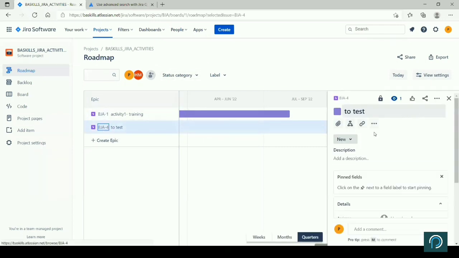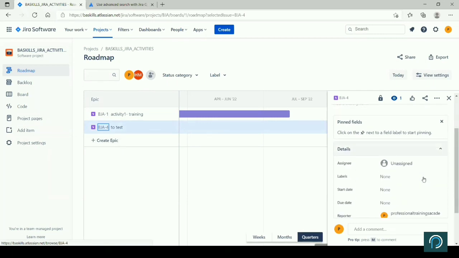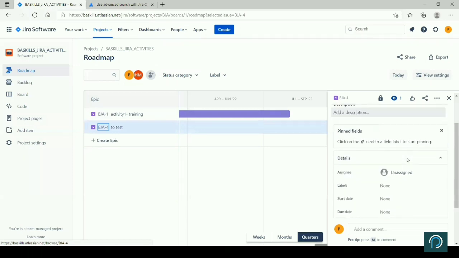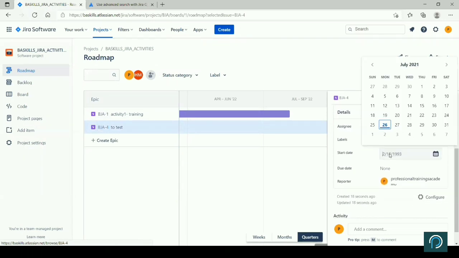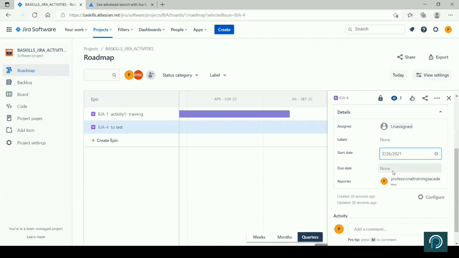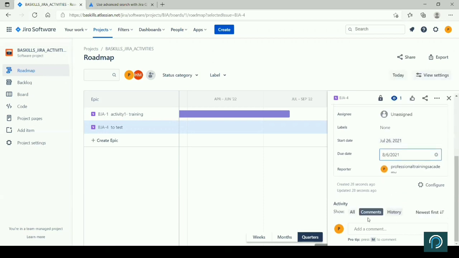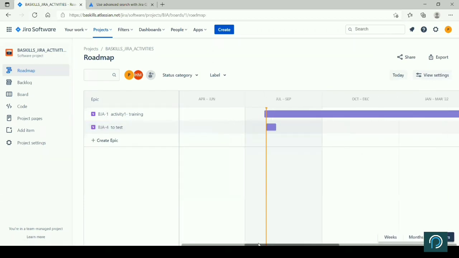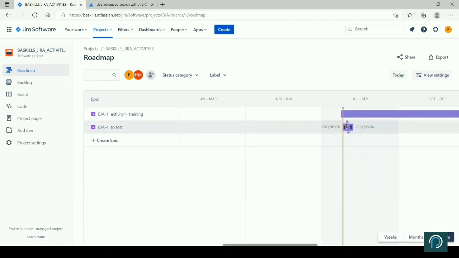You can open that from here. It will open here, and you can keep on adding all that information here. Assignee, let's put a start date from today and an end date. And it is saved. Now it should appear somewhere here. See, that date is appearing here. You can modify it. So this is how you build your roadmap.